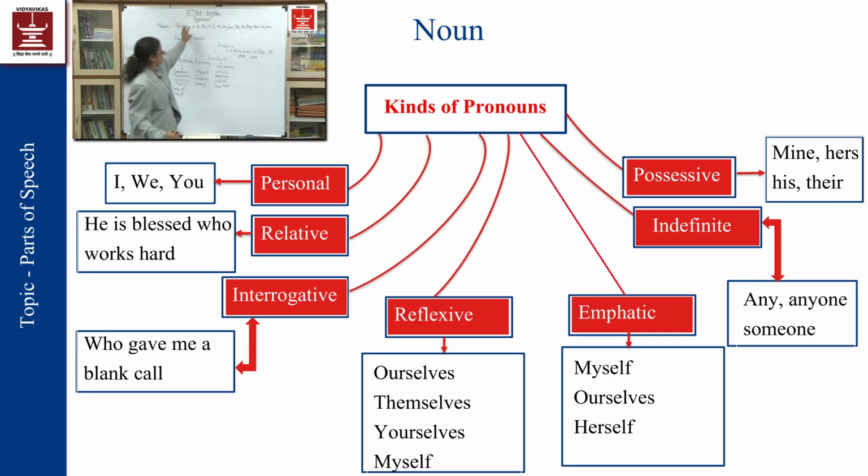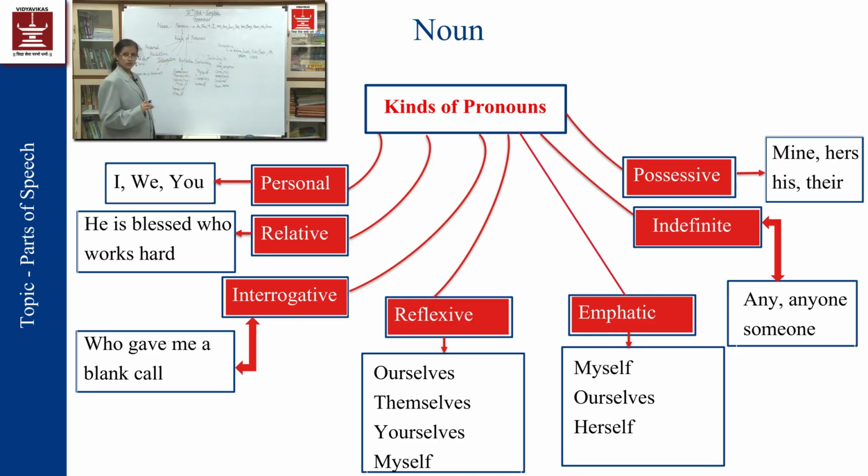Now, these are the kinds of pronouns. Personal pronouns, the whole list of personal pronouns. Relative pronouns, where I am showing the relation by using the pronoun with the noun. Relative means who, which, that, whoever, whatever, or whom.